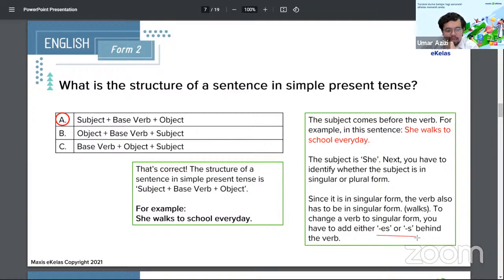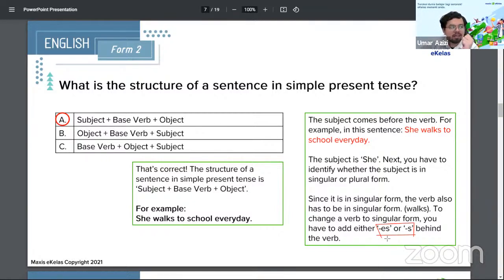Singular, ES or S. This is what you add to singular verbs. Teacher Umar reminds his students about this rule. Dr. Kraft says here, she helps her mother every day. If it's two people, for example, Aisha and Aminah, plural now, because there's two, help their mother every day.